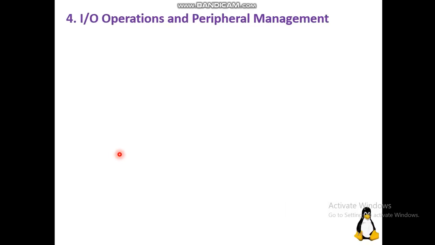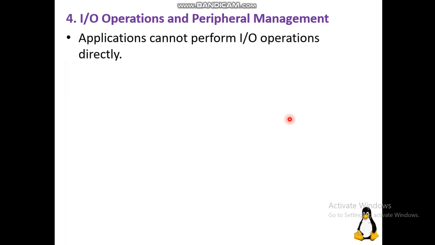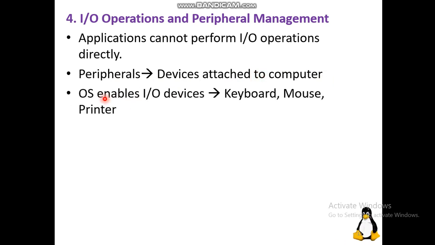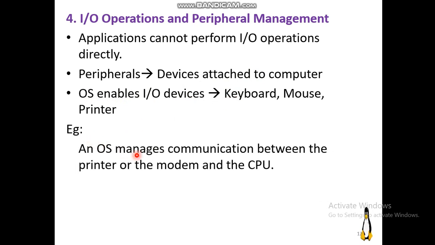Next comes the fourth function of an OS. It is I/O operations and peripheral management. Applications cannot perform I/O operations directly. Peripherals are the devices attached to the computer. They may include mouse, keyboard, pen drive, etc. And OS manages the communications between the printer or the modem and the CPU.